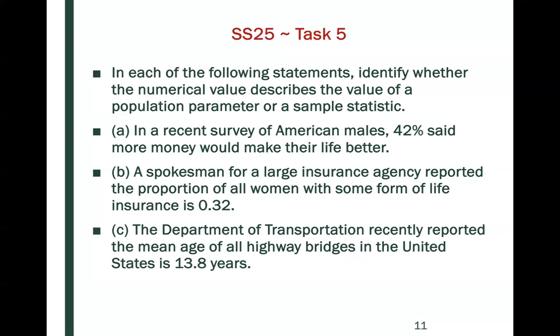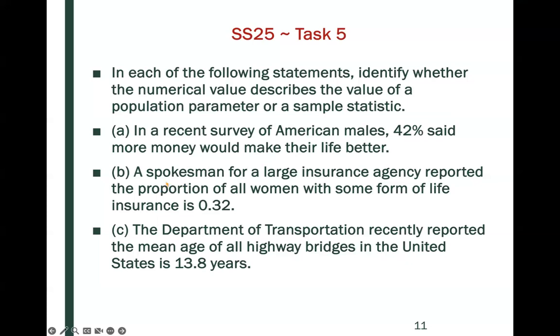A way that I like to remember is that P goes with P, so parameter goes with population, and statistic goes with sample. So S and S, and then P and P. So part A, in a recent survey of American males, 42% said that more money would make their life better. So here, 42% is a subset or a sample, and so this would be a statistic.